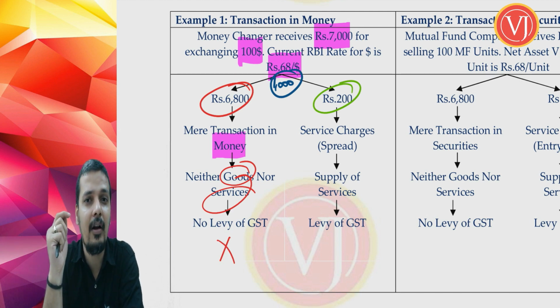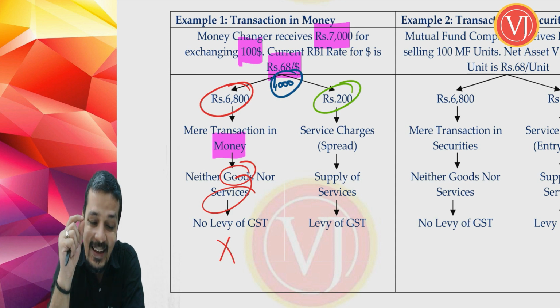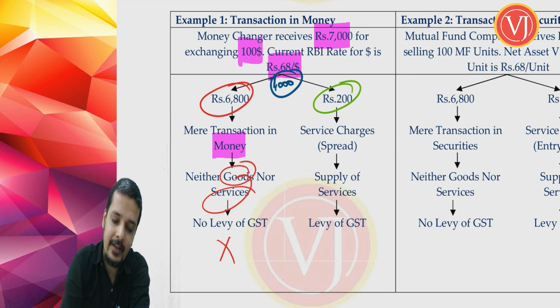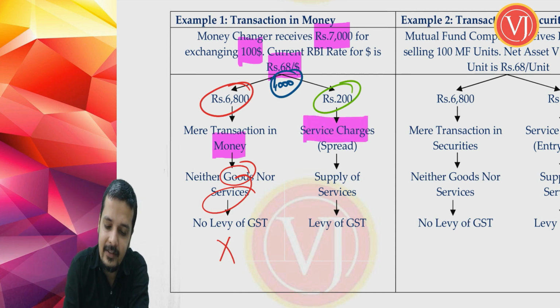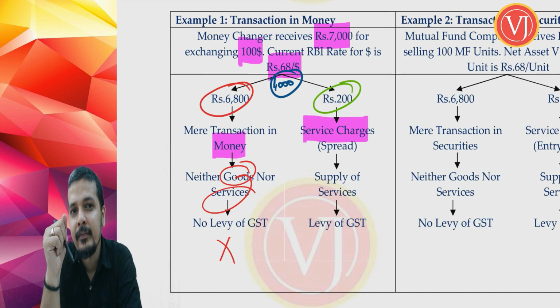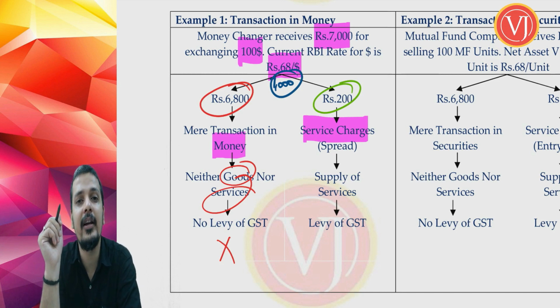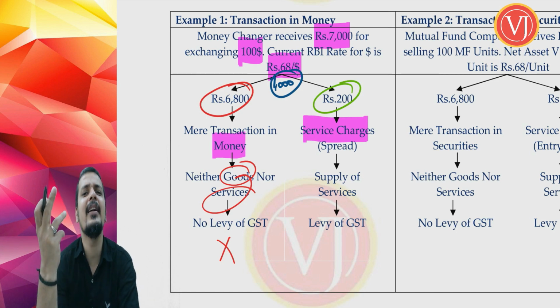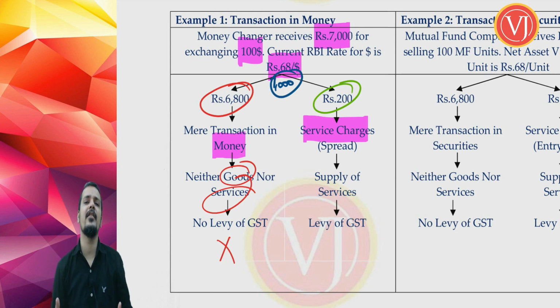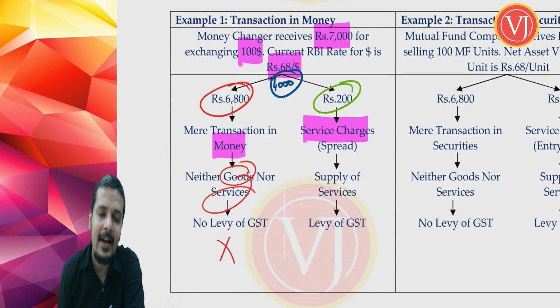But that person has not taken 6,800, he has taken something extra, he has taken 7,000. That excess 200 rupees is nothing but service charges in relation to usage of money, which in technical language the money changers are calling as spread, right? That is supply of services, isn't it? That actually is covered by the definition of services.